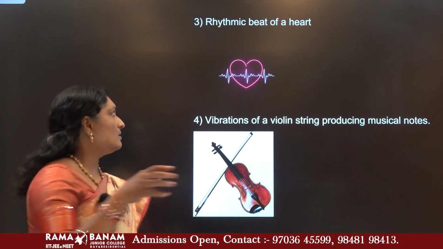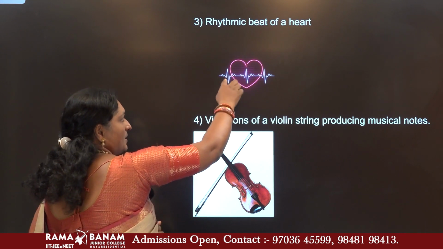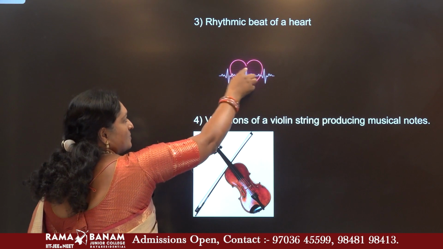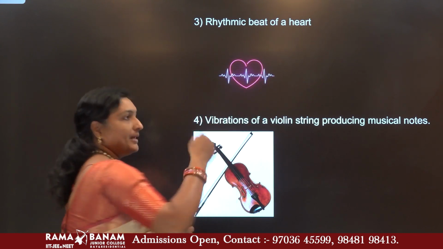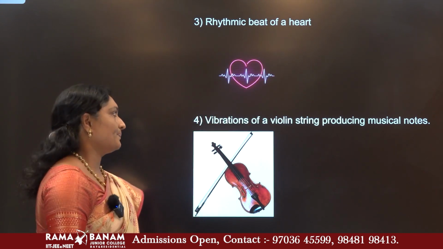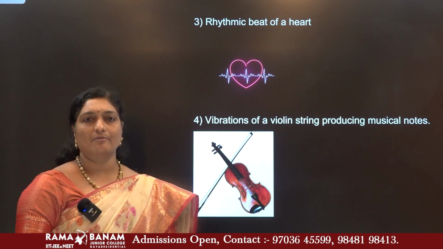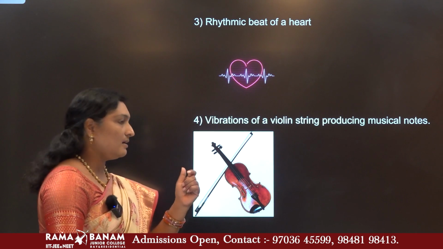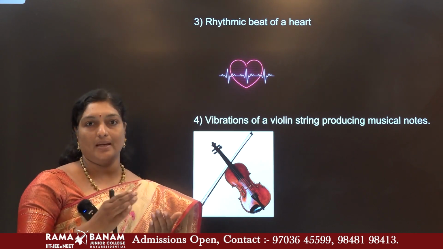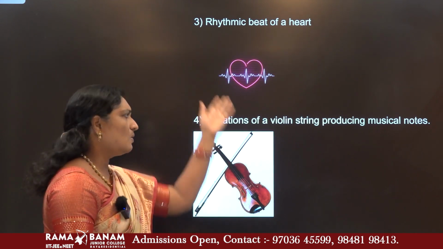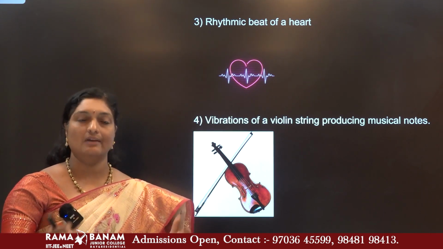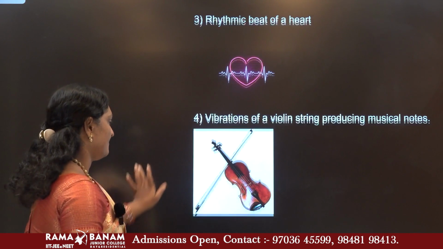If you observe the diagram, the pulses go up, down and so on, and these peaks are repeated at regular intervals of time. And one more example is the strings of a guitar or a violin. Once plucked, the strings start vibrating to and fro. So these all come under periodic motion, which repeats itself at regular intervals of time.